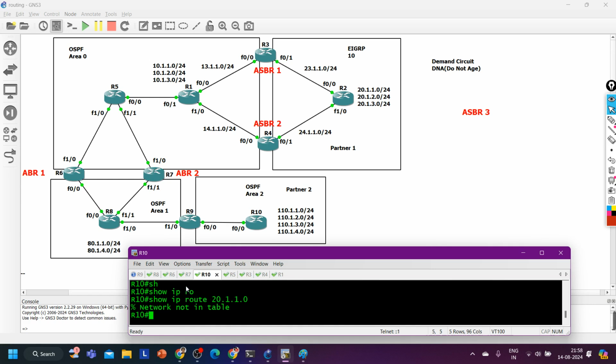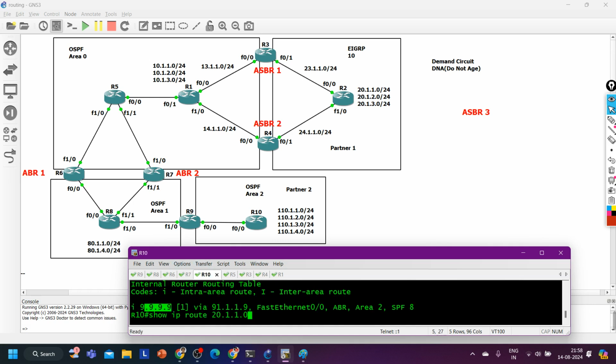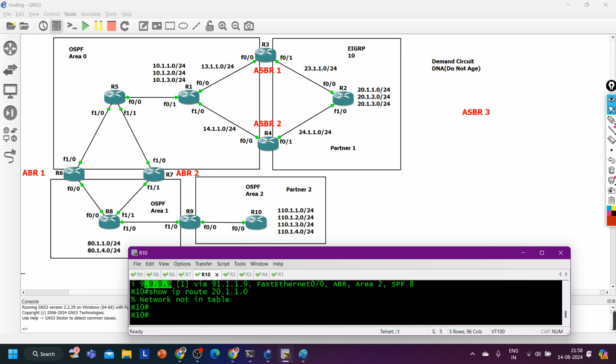20.1.1.0 route is not in the table. So show ip ospf border-routers, router 9 is the ABR router, that is fine. It will take some time. R9, show ip route 20.1.1.0. Now it has received the route. Now it should advertise to its neighbor, meaning router number 10. Show ip route, still the route is not there in the table.